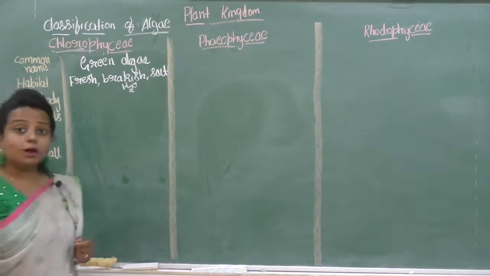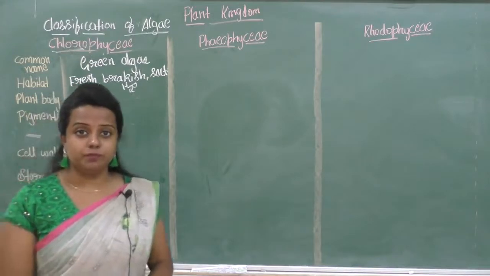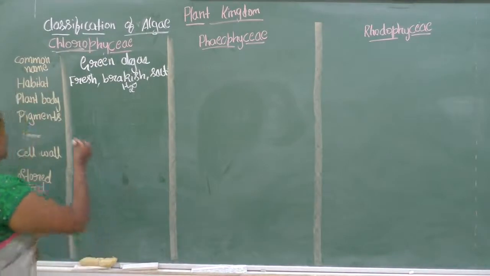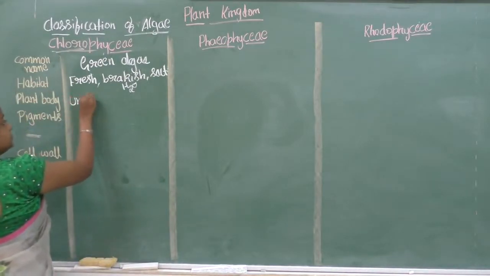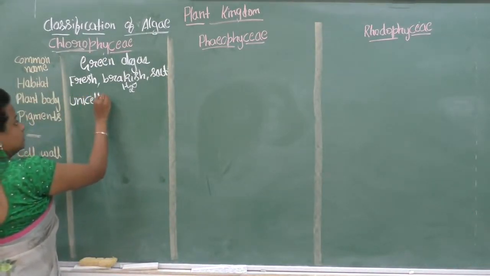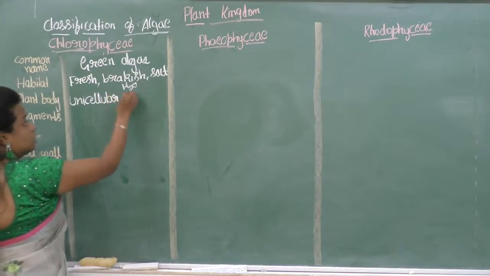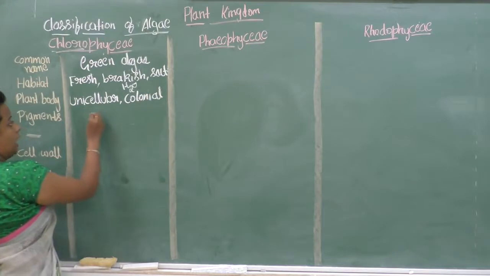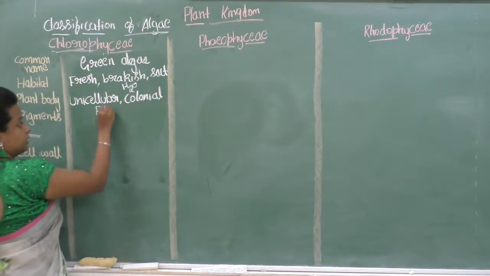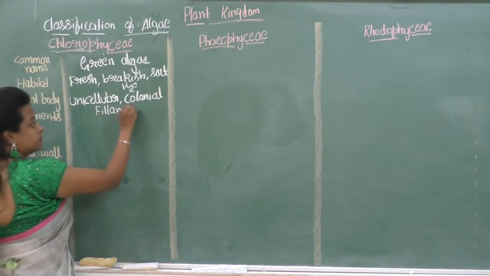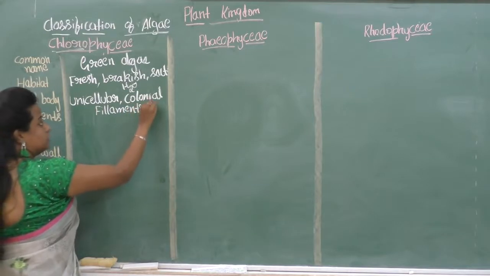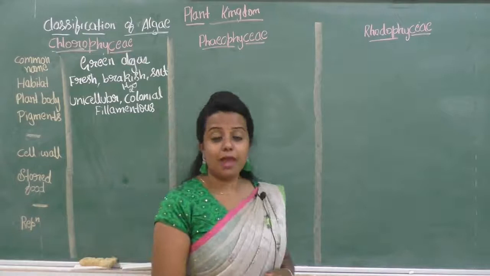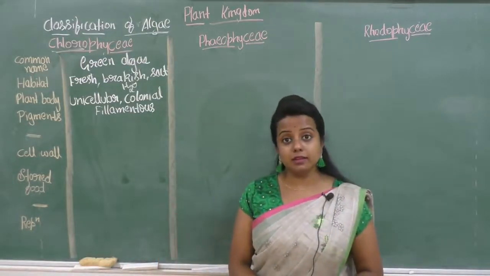Next is about the plant body. So the plant body of the Chlorophyceae is unicellular, colonial and filamentous. Unicellular means the plant body contains a single cell.